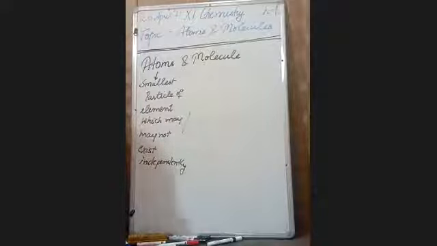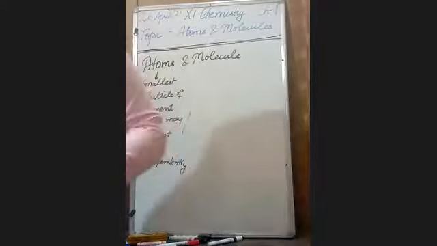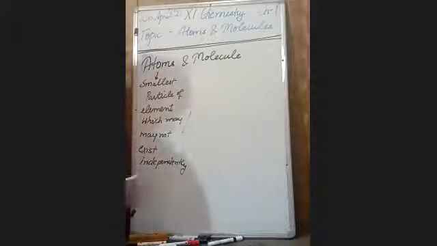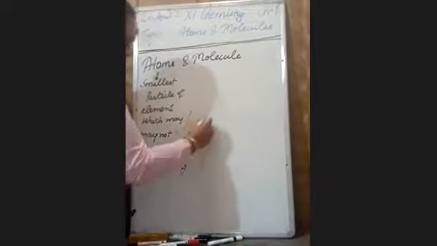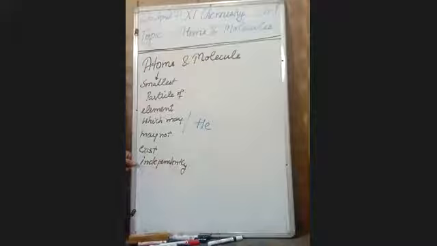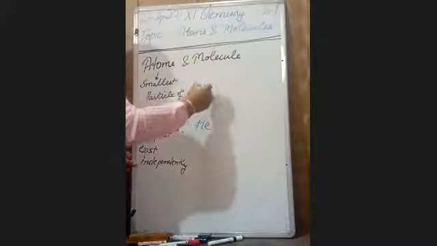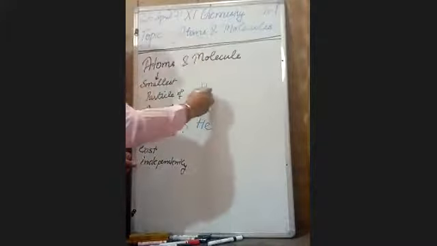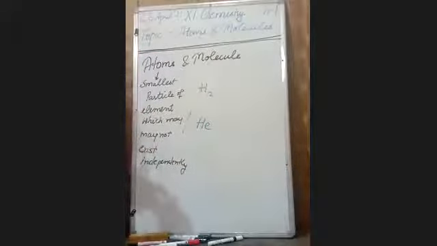What is an atom? An atom is the smallest particle of an element which may or may not exist independently. For example, the helium atom exists independently. The hydrogen atom exists in nature in the combined form. So an atom is the smallest particle of an element which may or may not exist independently.